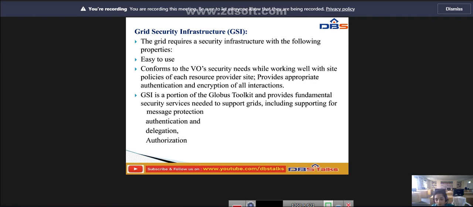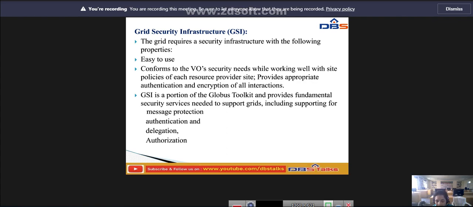So the grid requires a security infrastructure with the following properties: easy to use, conforming to virtual organization security needs while working well with the site policies of each resource provider site, and providing appropriate authentication and encryption of all interactions.